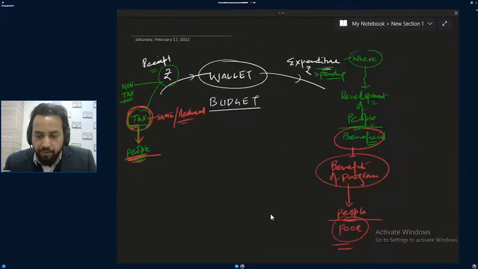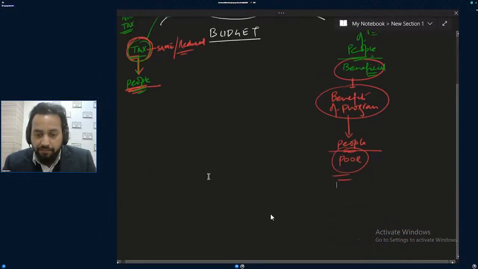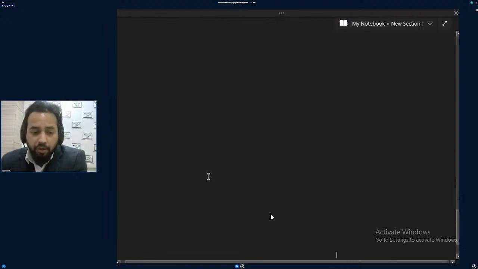So this is the budget. But when you look into the overall details of this budget, it will include many things. You need to understand the overall picture, at least, not only as common people who are looking at the budget.